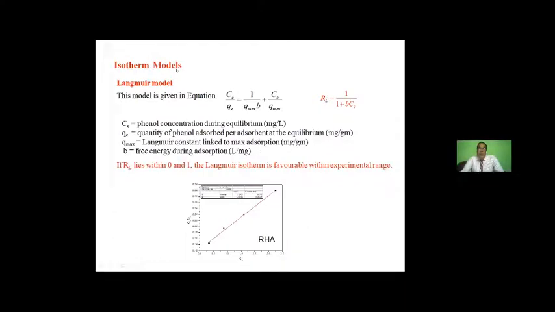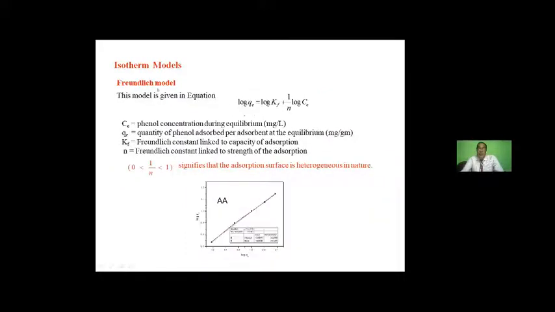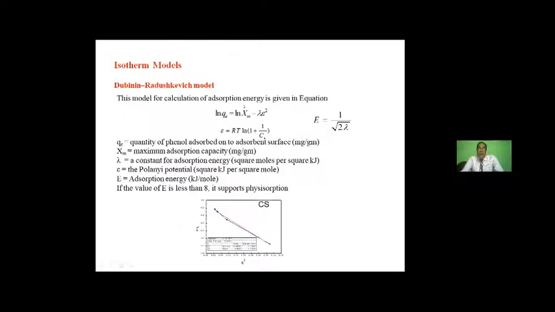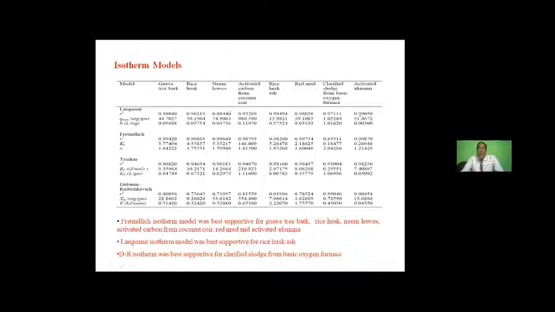Then we have gone for isotherm models, taking the equilibrium value at each temperature with the change of the initial phenol concentration. We have taken the Langmuir model, the Freundlich model, the Temkin model, and the DR model. 4 models we have taken, and we have summarized their data, and we found that the Freundlich isotherm model was best supportive for guava tree bark, rice husk, neem leaves, activated carbon, red mud, and activated alumina. So mostly we can say the Freundlich model. Only rice husk ash follows the Langmuir model, and for clarified sludge it is the DR model.